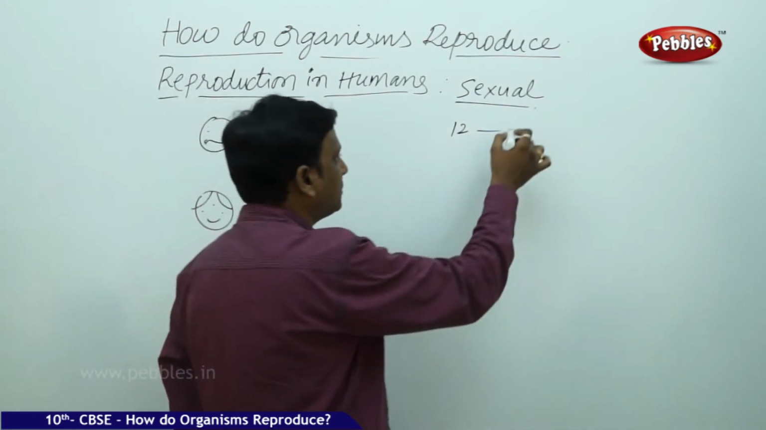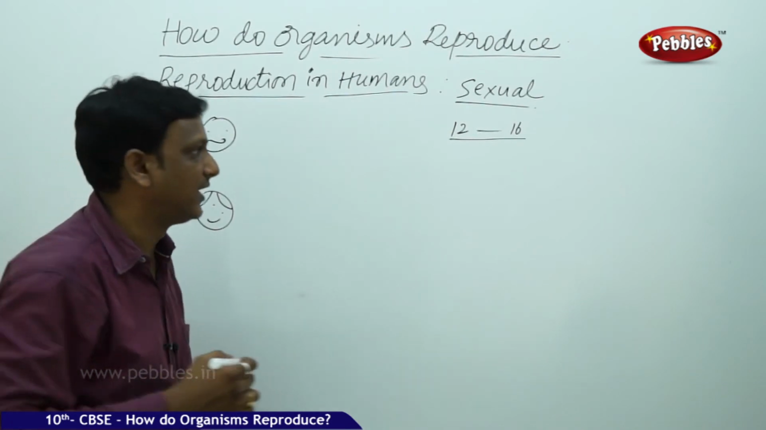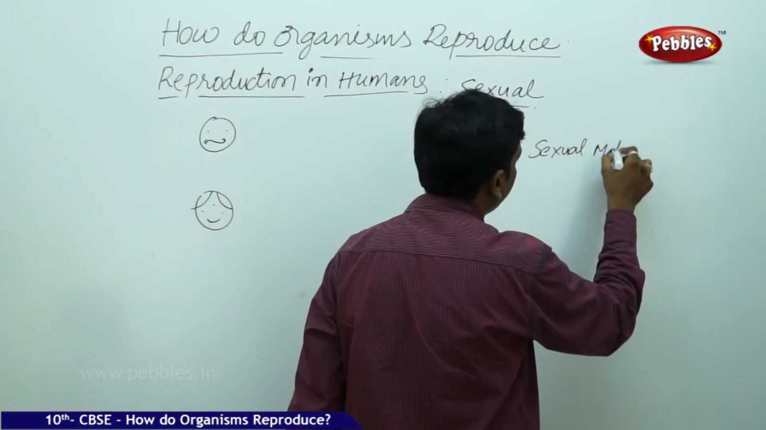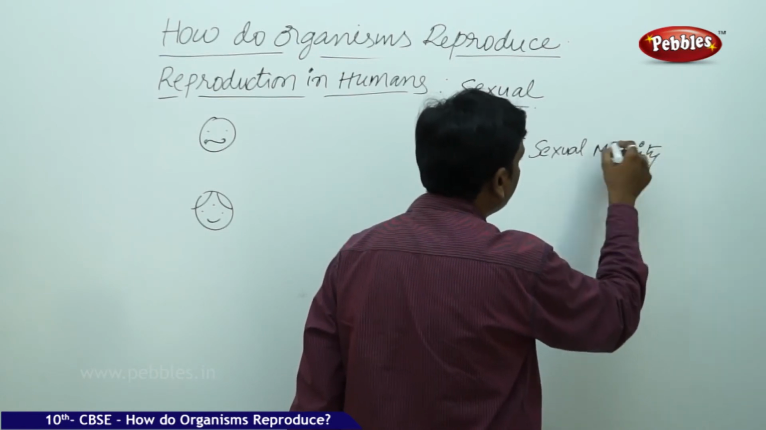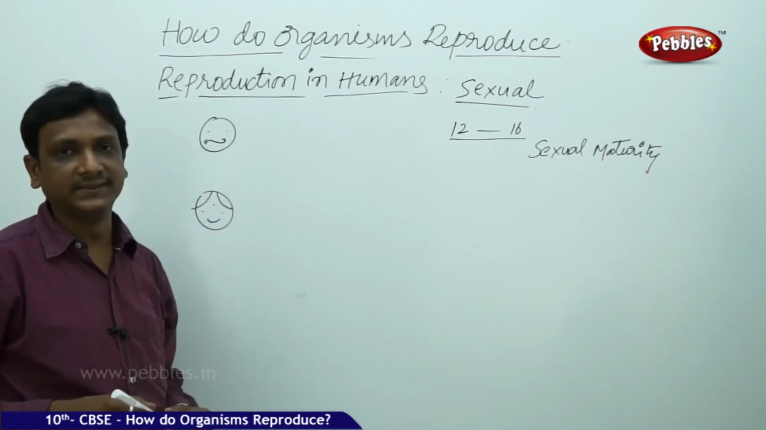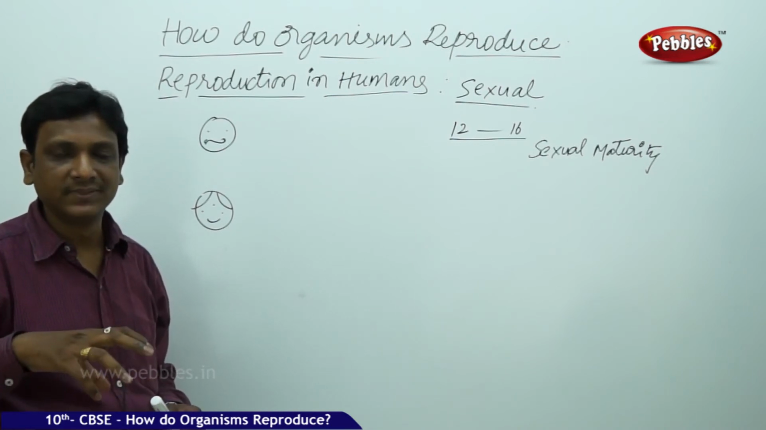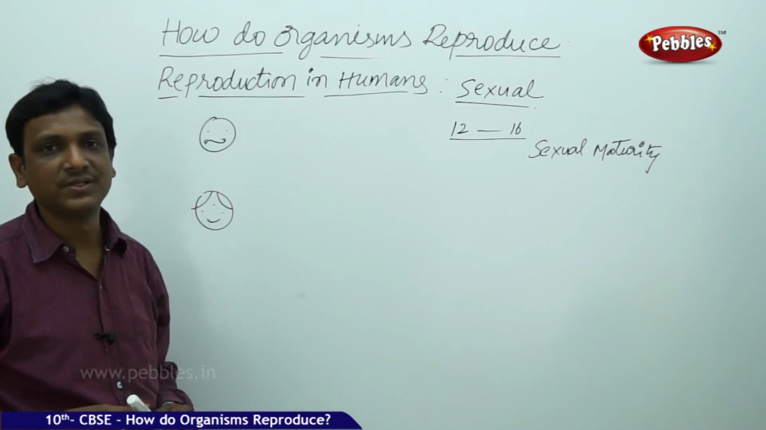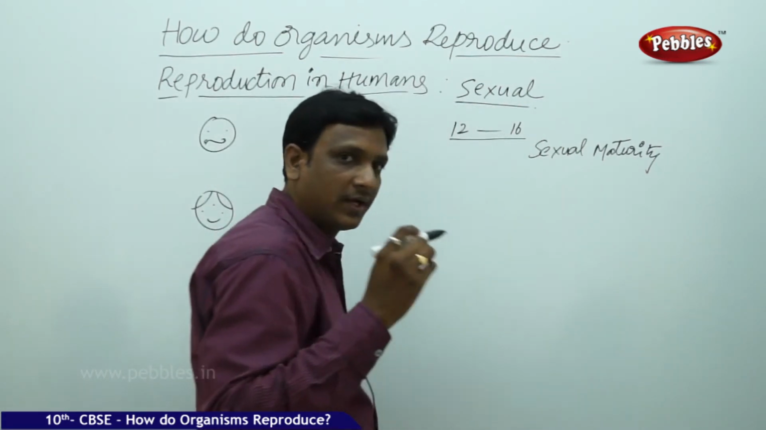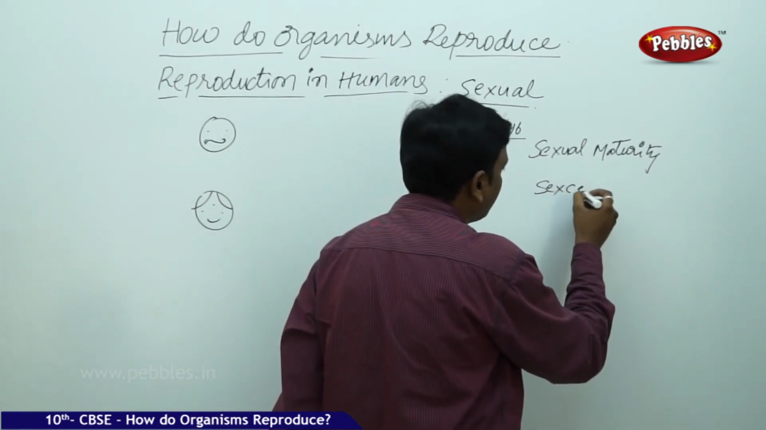So this is the age, some 16 or 17, where you attain sexual maturation or sexual maturity. What is sexual maturity? The sexual organs mature, which means they become ready to produce reproductive cells. If an organism has attained sexual maturity, it is able to produce sex cells, that means germ cells.